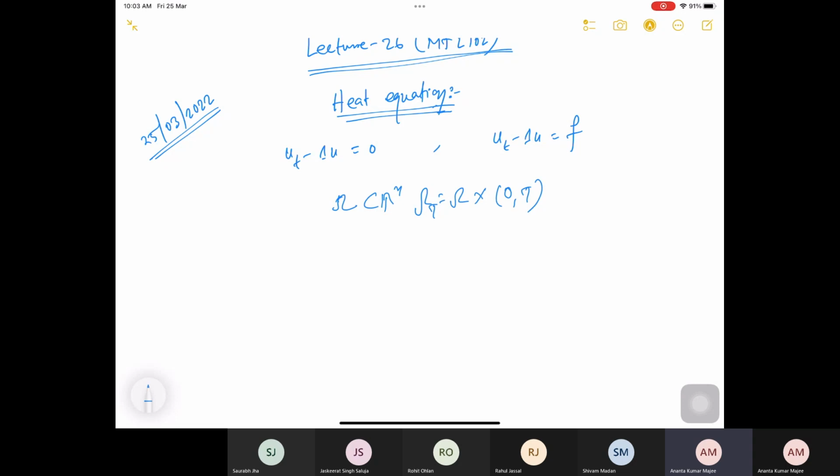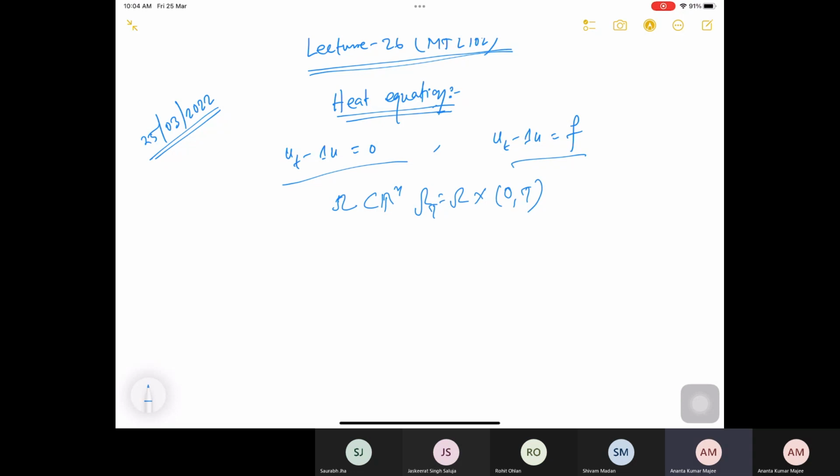Already in Laplace equations we deduced the so-called fundamental solutions, and for the non-homogeneous problem, we considered the solutions using the fundamental solution. Here also we try to deduce the fundamental solution, and then we have seen that if you look at the convolution with respect to it, then it solves the corresponding heat equation. So we want to study these heat equations, but with appropriate initial or boundary conditions.